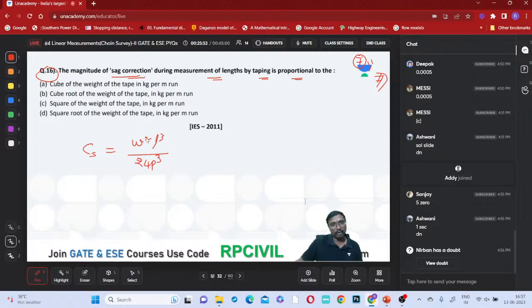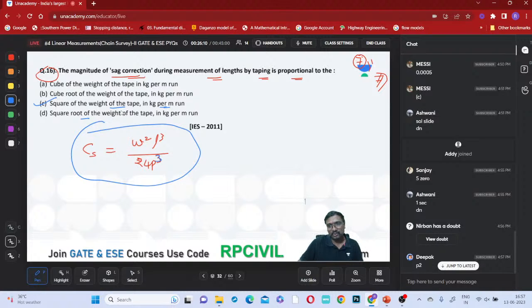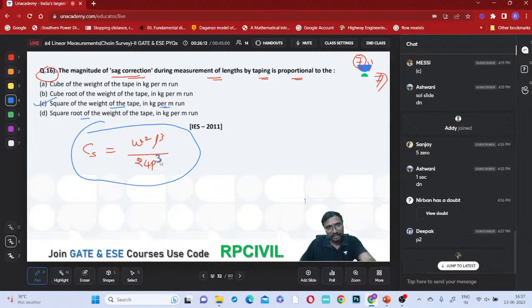W square L cube divided by 24 P cube, right? Do you remember this? So this is W square L cube divided by 24 P cube, you can say. Here, is it the cube root or square of the weight of this tape in kg per meter? It is a square only. Sorry, P square. Yes, P square, sorry.